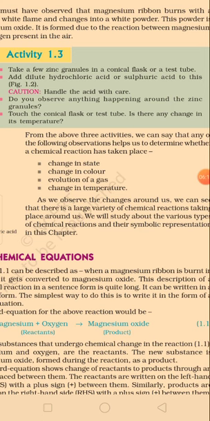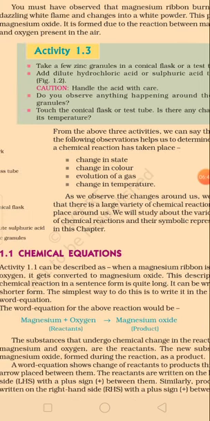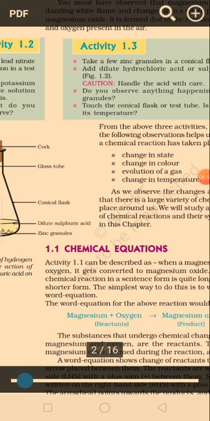Now how can we check that the gas is coming out? So here, one thing is the bubbling of H2 coming out. Secondly, how can we check? We can take a matchstick. We take a burning matchstick near the test tube where the hydrogen gas is liberating. What will happen? It will burn with a pop sound. You will observe a pop sound near the test tube when we take the burning matchstick close to it. So it is a very important test for checking hydrogen gas because it burns with a pop sound. Clear? So these are the activities which we have discussed.